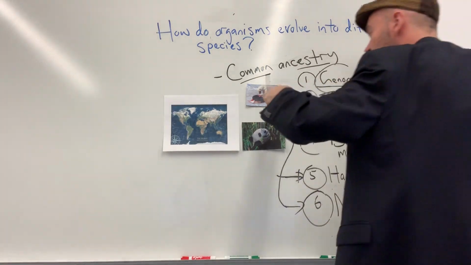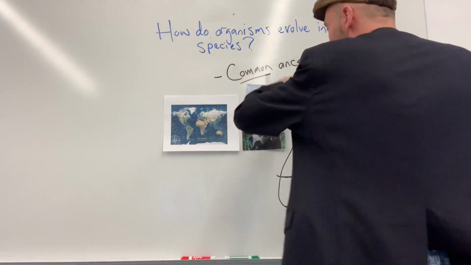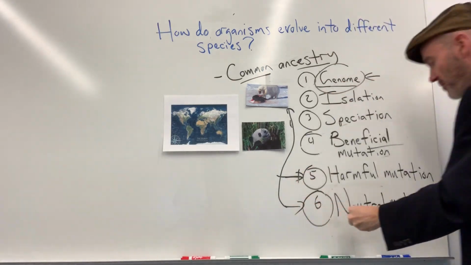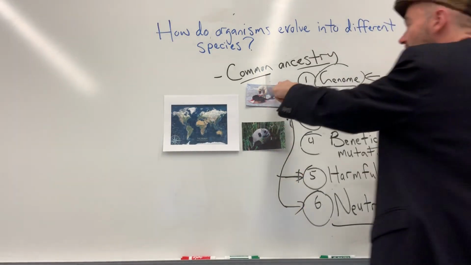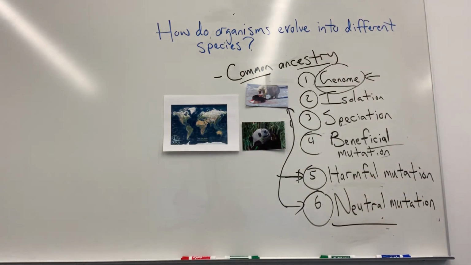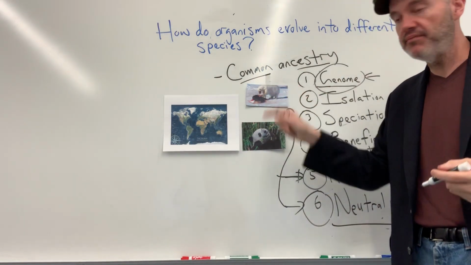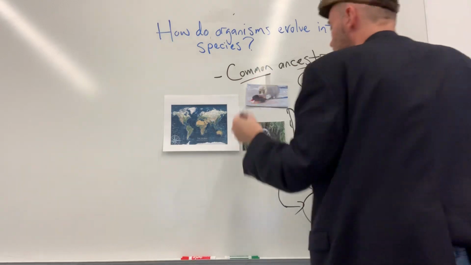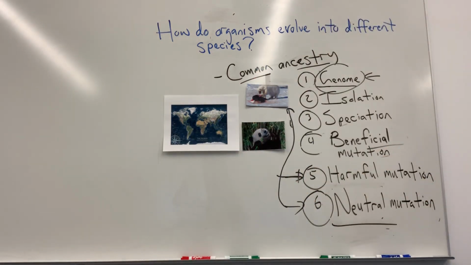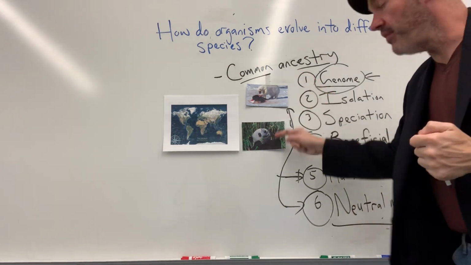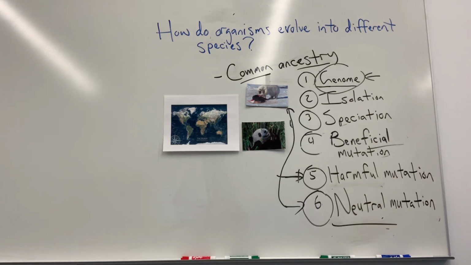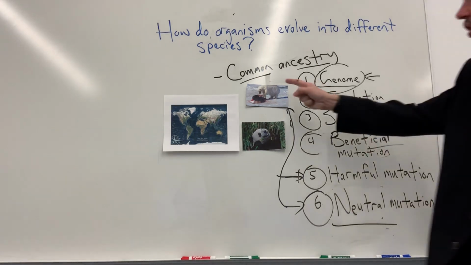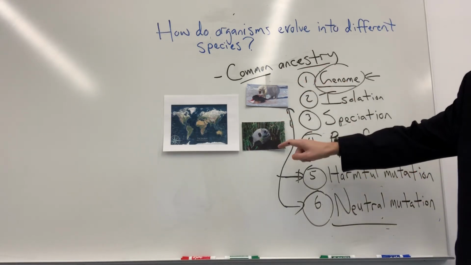And now that the polar bear finds itself in an environment where eating plants isn't necessary to its survival, mutations to that gene are neutral, do not affect the survival of the individual polar bear, and can accumulate to that gene in this species. The result is that these populations of different bears are effectively isolated because of the effect of the different environments, that causes different changes or allows for changes to the genome of a polar bear that wouldn't be allowed to the genome of a panda bear, and vice versa.